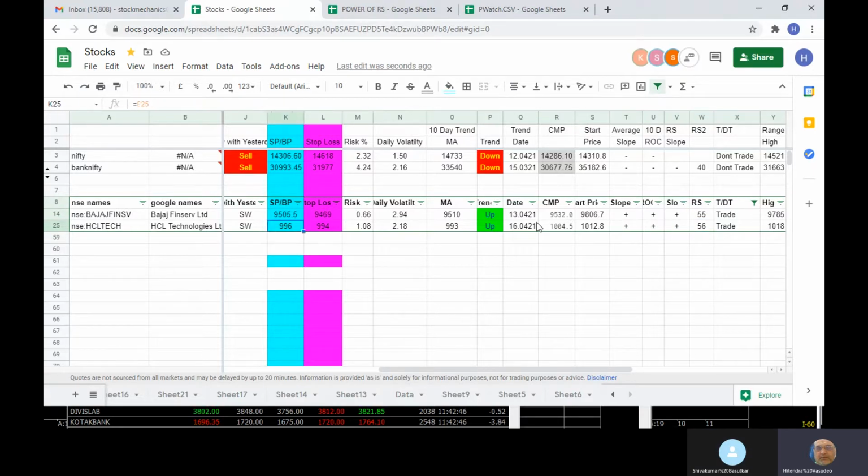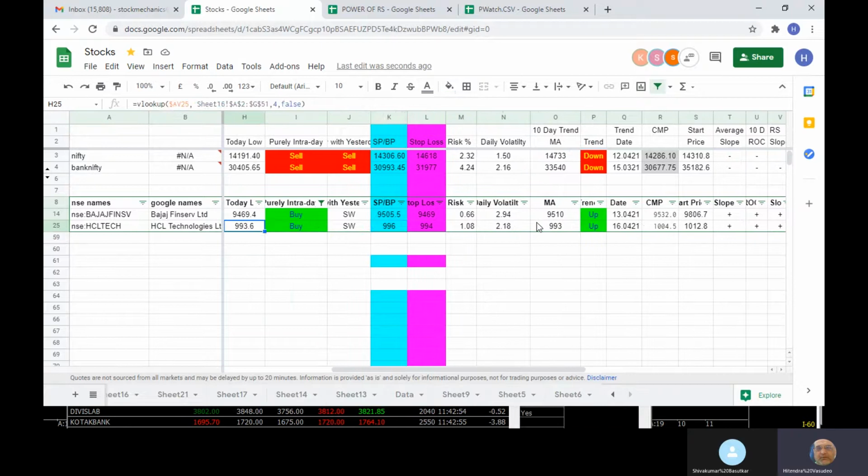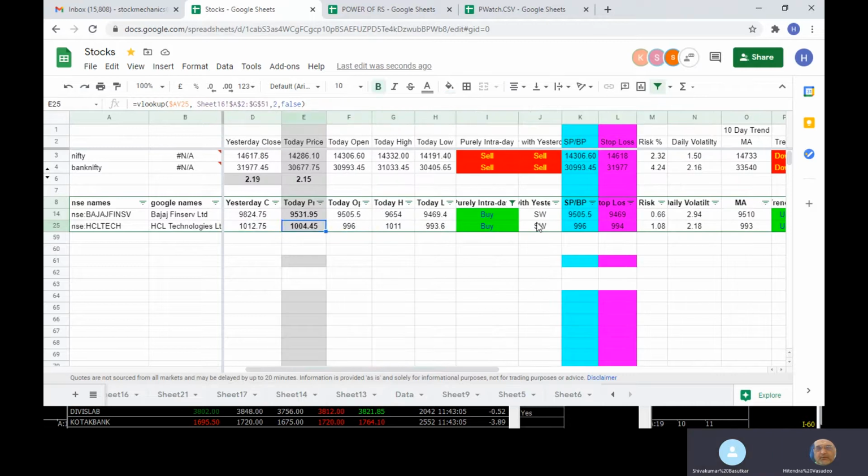Whenever you are selecting, ultimately if you are able to select one trade, that is your trade. After the execution, sometimes you will find the price showing down. But your job will be to hold the position with 994 as the stop loss from the current level.